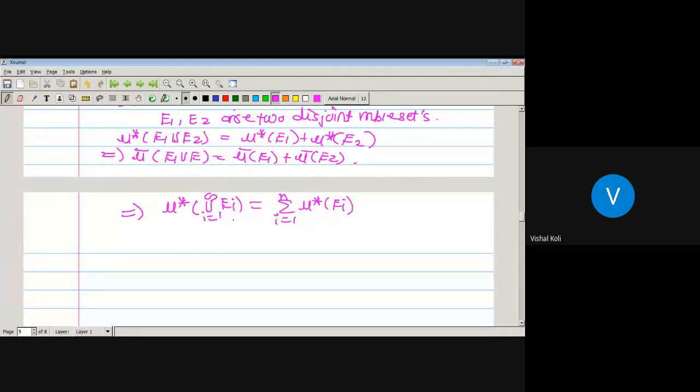As each Ei is a measurable set, the union over i from 1 to n of Ei is a finite collection of measurable sets, so mu star is nothing but mu bar on this collection, which is equal to the summation over i from 1 to n of mu bar of Ei. Which implies mu bar is finitely additive.